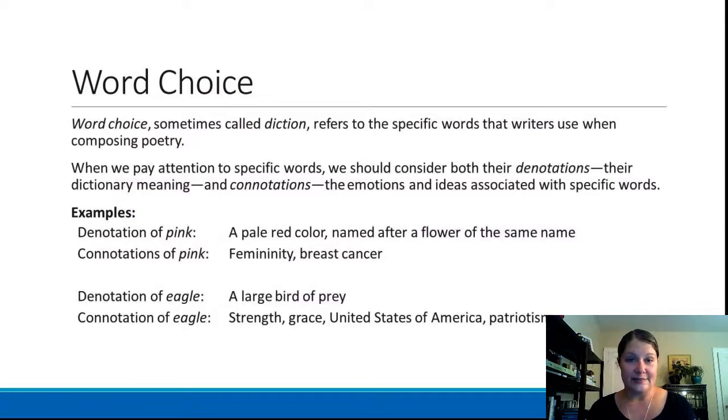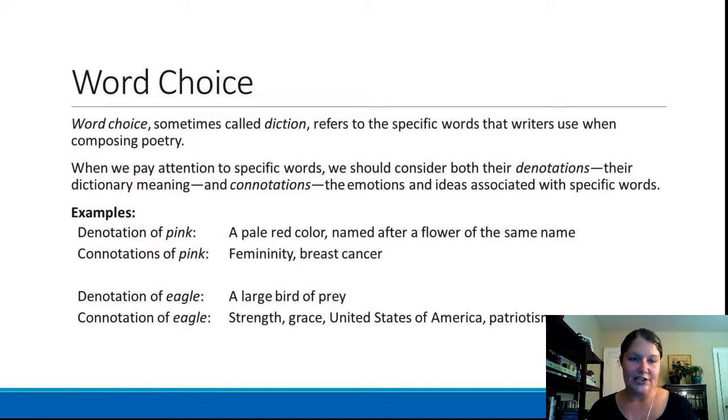And I've provided you with some examples to illustrate this difference. So, for example, a denotation of pink, in other words, the literal dictionary definition of pink, is a pale red color that's named after a flower of the same name. And some connotations of pink, so some ideas or feelings that are associated with the word pink, are things like femininity and, in my case, breast cancer, because you always see all the pink stuff, the pink ribbons associated with breast cancer.